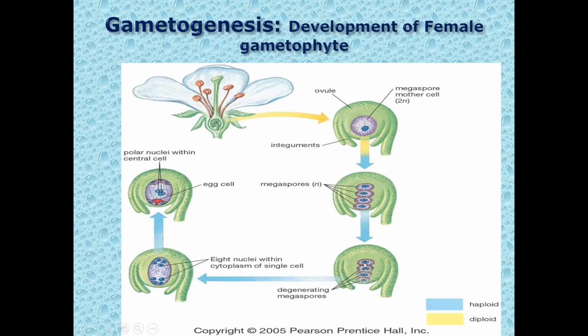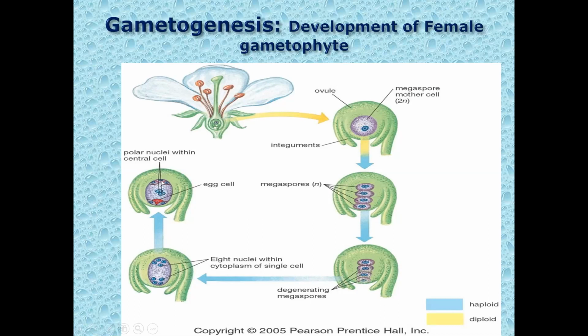The functional megaspore undergoes free nuclear division, which is not followed by division of cytoplasm, and forms 8 nuclei. These 8 nuclei shift towards the 2 poles, 4 towards one pole, 4 towards the other pole, meaning 4 towards the chalazal end, 4 towards the micropylar end. Then one nucleus from each pole shifts to the center and is known as the polar nuclei.